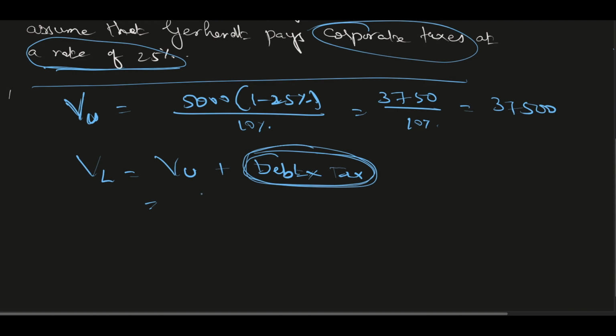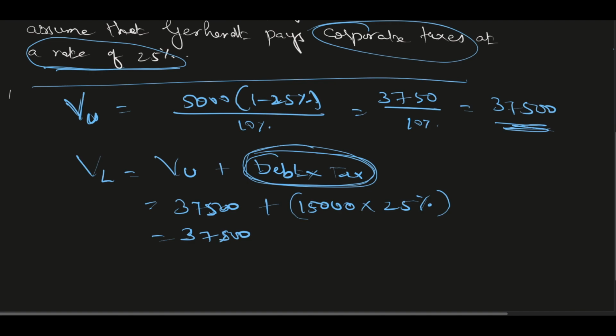If I blindly go with the formula, it is 37,500, which I got from here, plus debt is 15,000 into tax rate of 25%. If I calculate all this, it comes to 37,500 plus 3750, that comes to 41,250. This is the value of the levered firm.